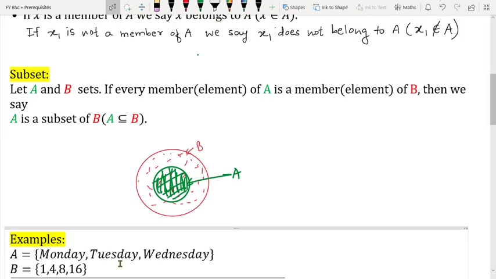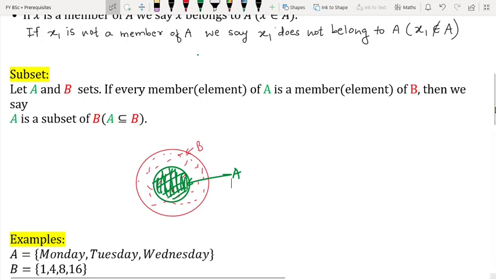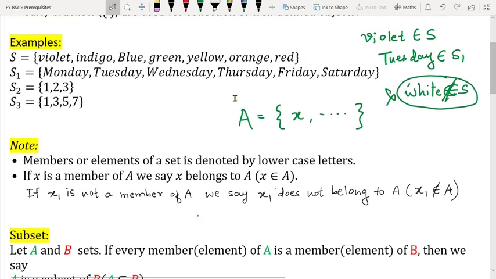This is our A, which contains Monday, Tuesday, Wednesday, and this is our S1. So question is, is S1 a subset of A or is A a subset of S1? I hope you got the answer. And what is the right answer? A is a subset of what? S1. If you got it, good.